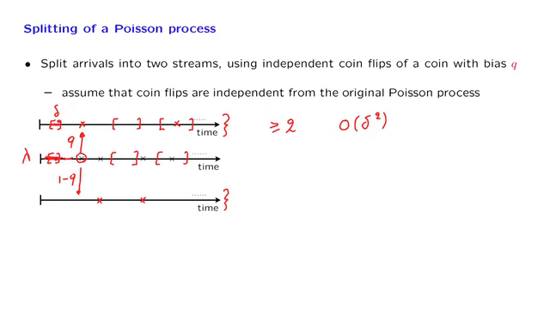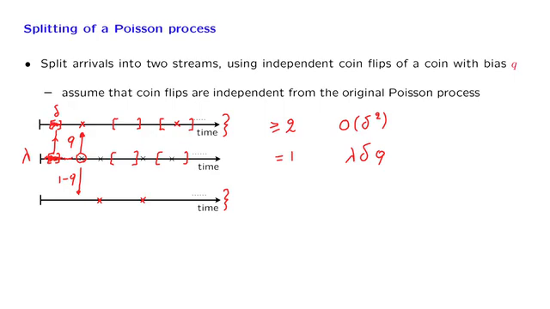What is the probability of having one arrival during that little interval? We will have one arrival here if we've had one arrival in this time interval, which happens with probability lambda times delta, and also the coin flip sent the arrival in this direction, which is something that happens with probability Q. And the remaining probability is assigned to the event of having zero arrivals during that interval.